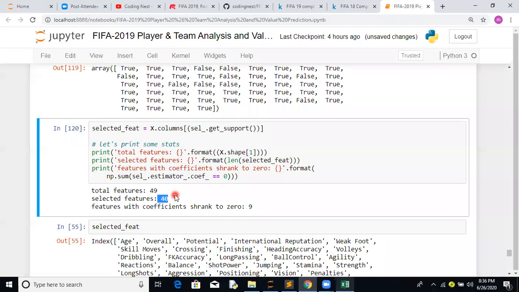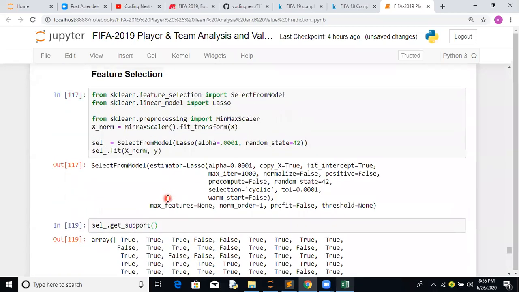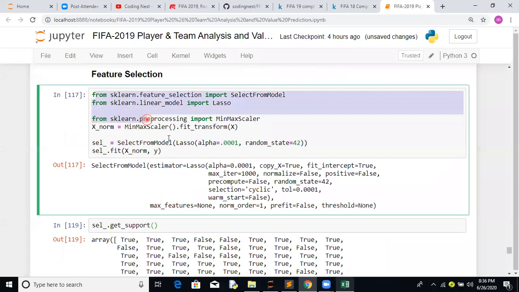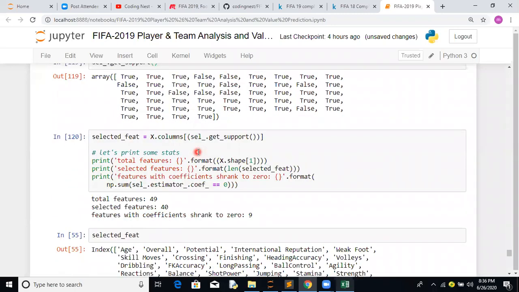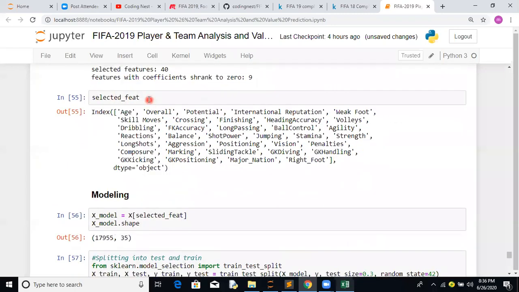We can see what accuracy we get with 49 features and what accuracy we get with these 40. This is one of the techniques available to do feature selection. There are n number of techniques available. Please do watch the video, which discusses many techniques. Okay, last part of this.